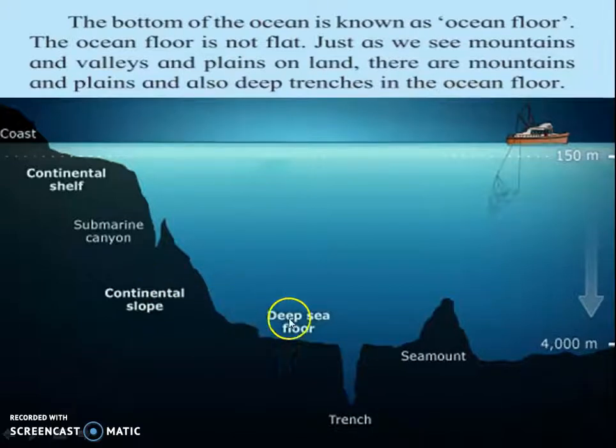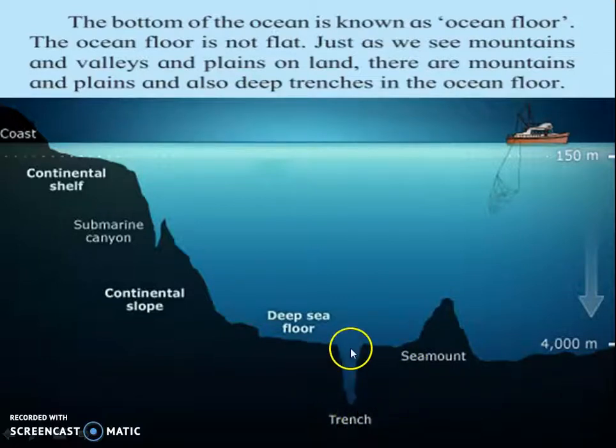We call the bottom of the ocean the ocean floor, and the ocean floor is not flat. There are also mountains, valleys and plains. In our surroundings we see mountains, valleys and plains on land. Likewise, the ocean floor also has mountains, plains and valleys. The deep valleys in the ocean floor are called trenches.